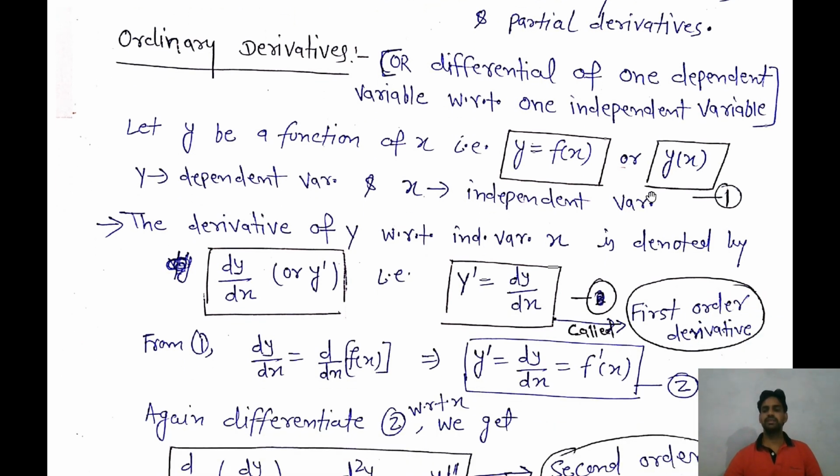So we differentiate with respect to the independent variable x, that means dy over dx is equal to the derivative of f with respect to x. Dy over dx we can also write as y prime, so y prime is equal to f prime of x. That means f prime is the derivative of f with respect to x, and dy over dx is called the first order derivative.